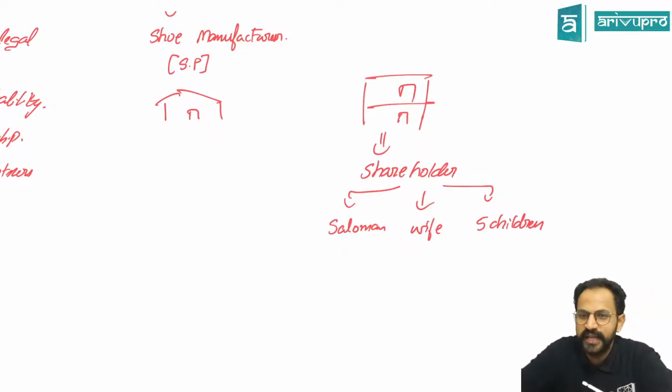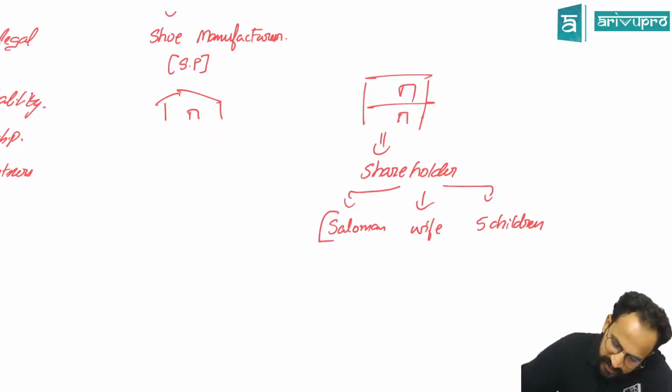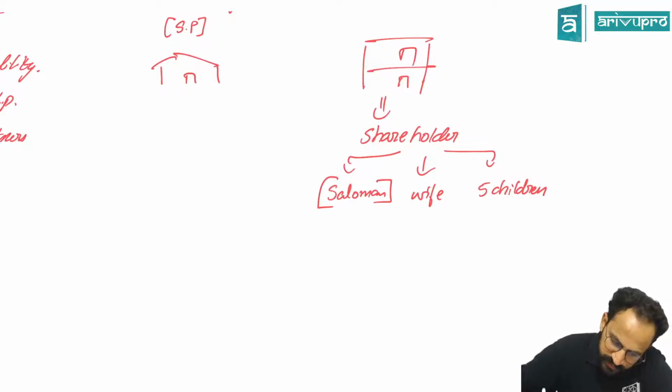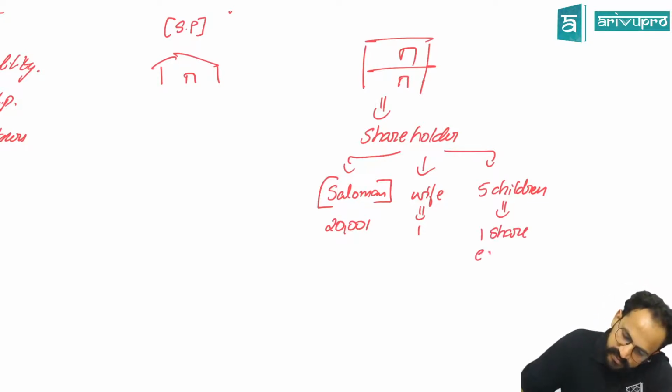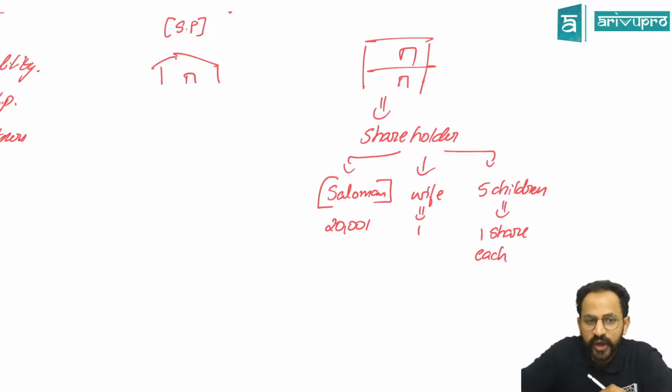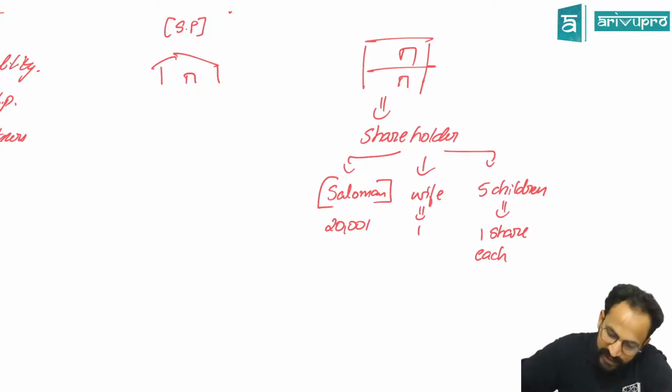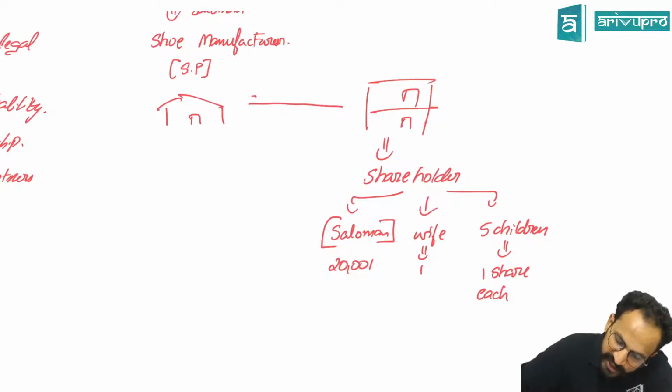Yeah, he opened a company, and whatever the shares of the company were, they were taken by Salomon, his wife, and his 5 children. Salomon subscribed to 20,001 shares, his wife took 1 share, and his 5 children took 1 share each.